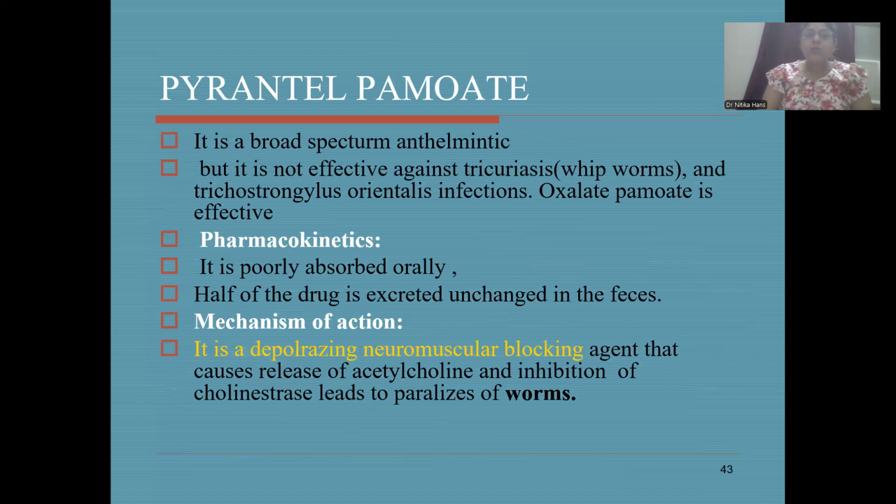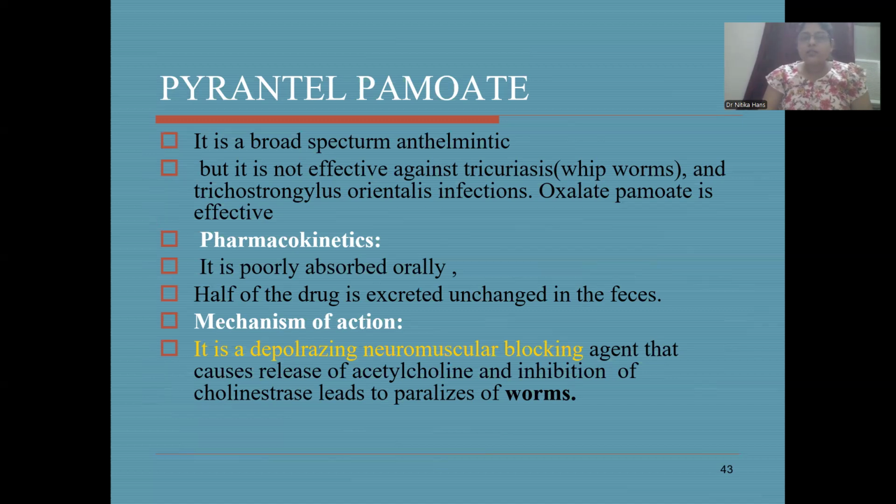Now, pyrantel pamoate, it is a broad spectrum antihelminthic. It is effective in trichuriasis infection caused by whipworms and Trichostrongylus orientalis infections. And oxantel pamoate is effective. Pharmacokinetics: it is poorly absorbed orally, and half of the drug is excreted unchanged in the feces.